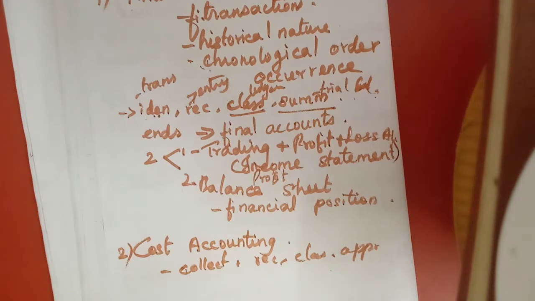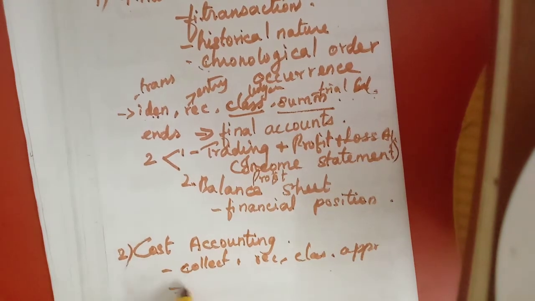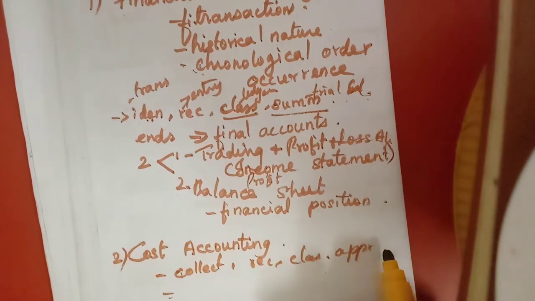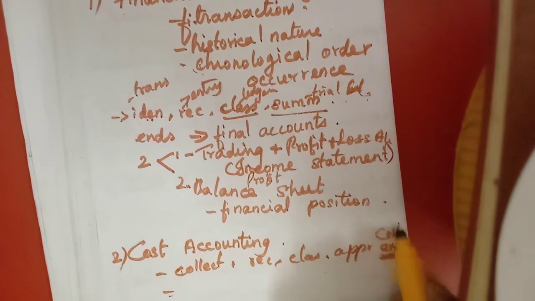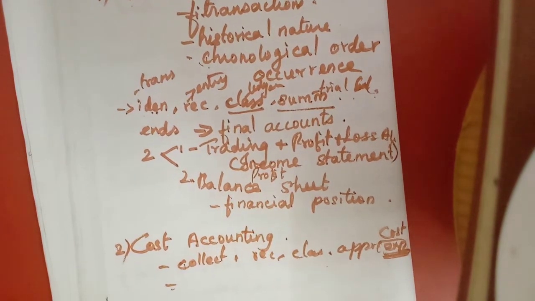So that will be done by the management, isn't it? Otherwise they will analyze the expenses. Expenses means the cost of production, that means the total expenditure. How much they will analyze, and why.